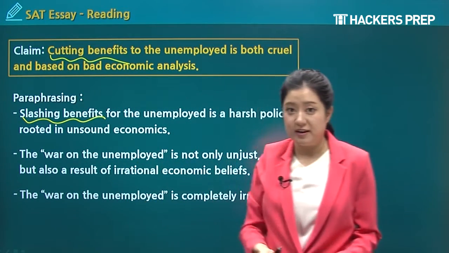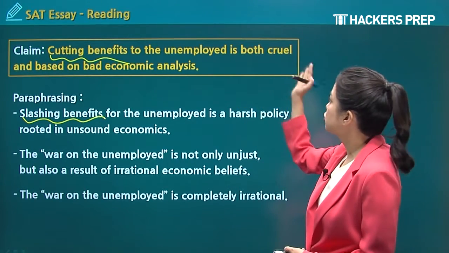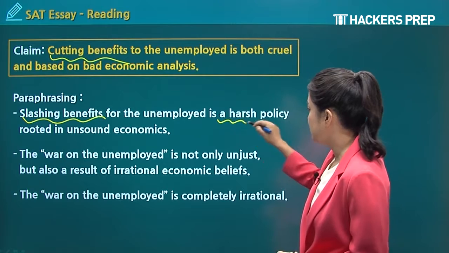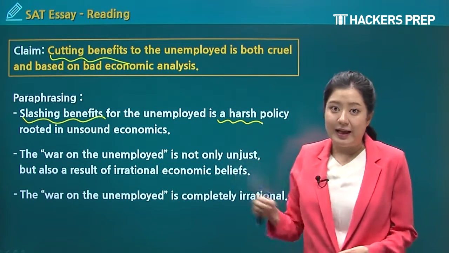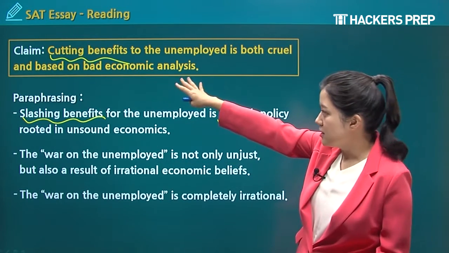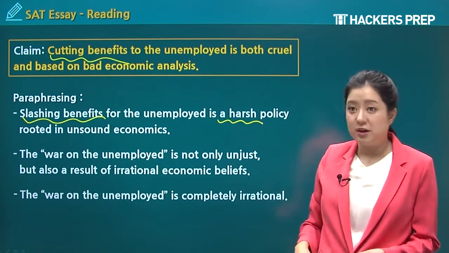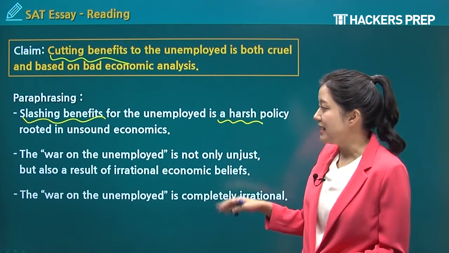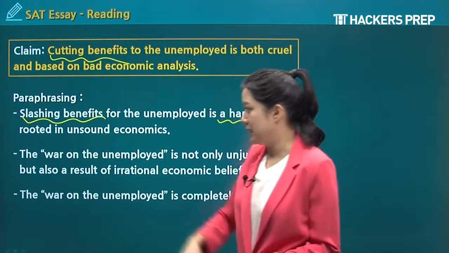So another word for cutting is slashing. Instead of writing is cruel, you can write is harsh. A cruel policy, a harsh policy. And what was given in the box, based on bad economic analysis, you can switch that around to rooted in unsound economics. Another word for bad, unsound.